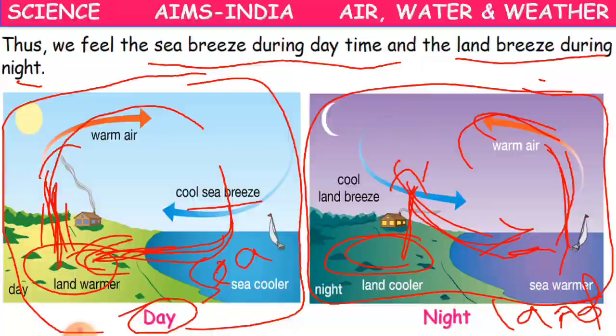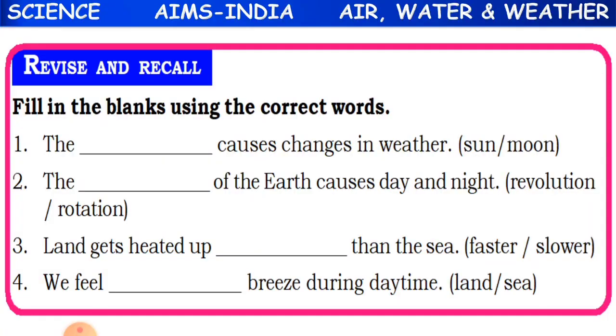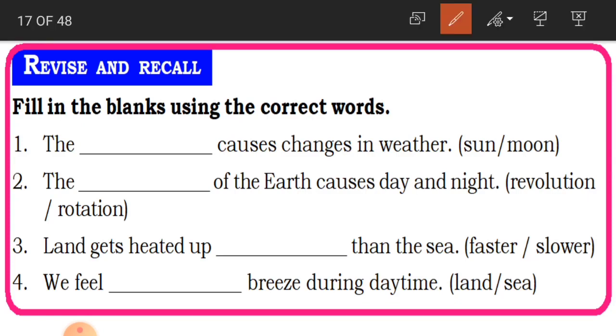Let us now revise and recall what we have learnt, children. Fill in the blanks using correct words. The first one is, the dash causes changes in weather. What causes changes in weather, sun or moon? Yes, sun. The dash of the earth causes day and night.